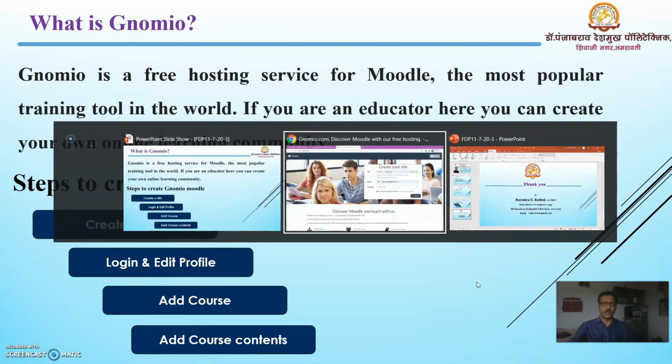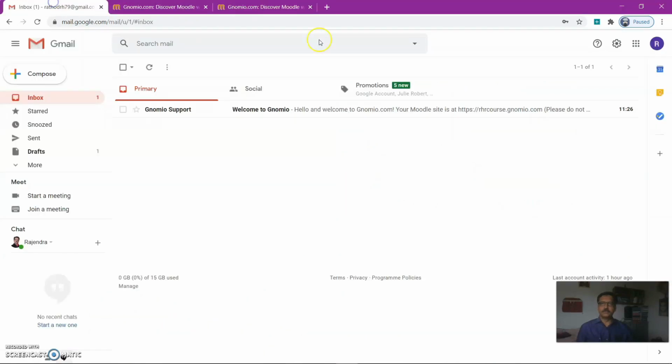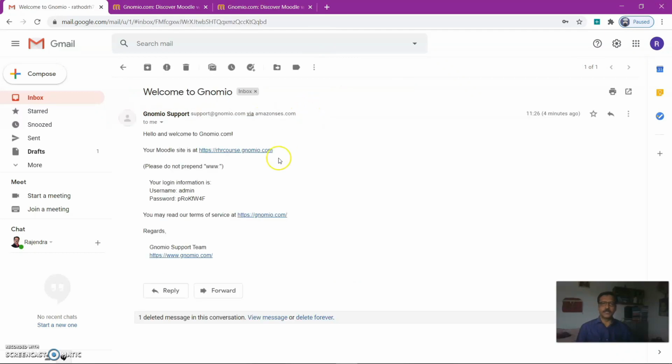So let us go and create the website. I entered here RH course, then the email account is this one. You have to enter your own course name and then create. After this, go to your email ID. Here is the welcome email coming from Nomio support. Click here. Your site is this one, and the username and password are given here.